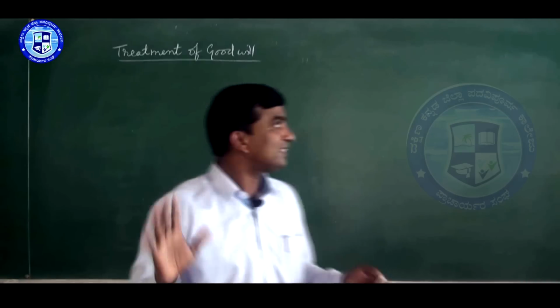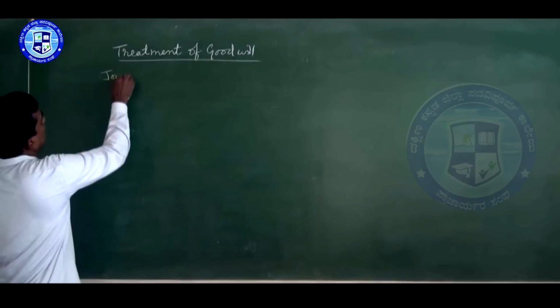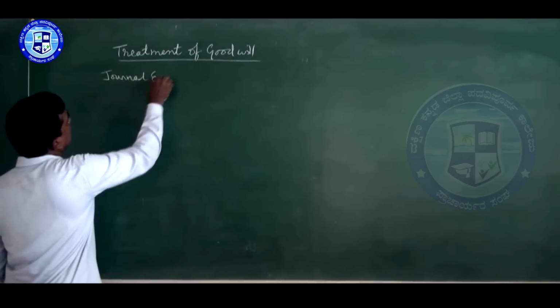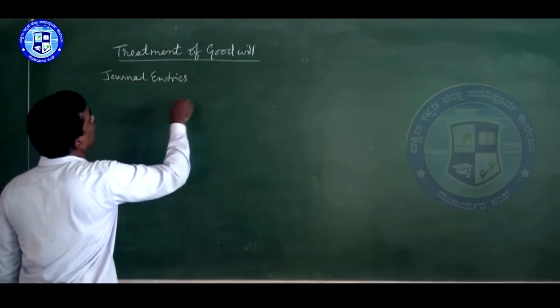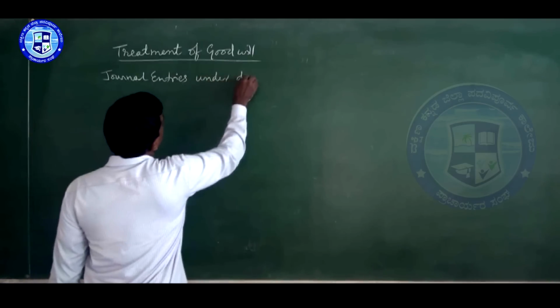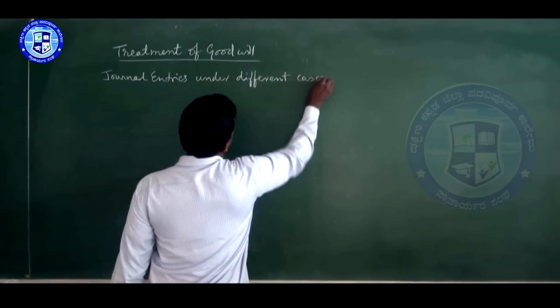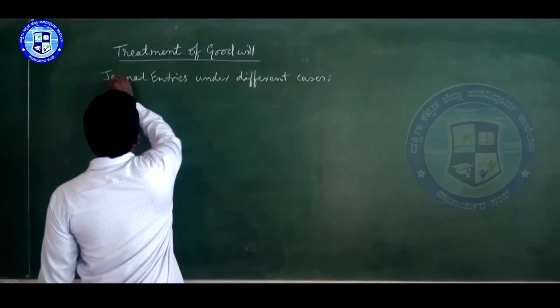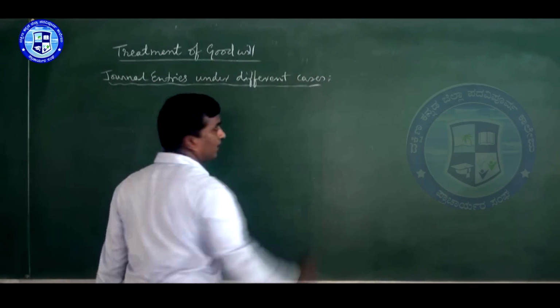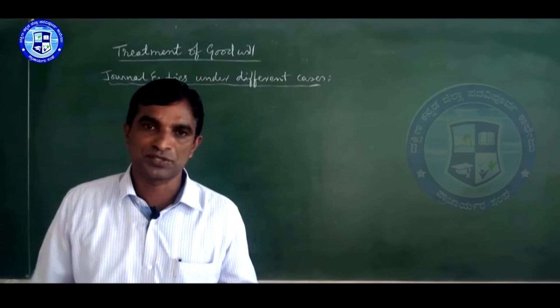So I will show the journal entries under treatment of goodwill, in different cases. Just for information, there are 4 cases when goodwill does not appear in the books.